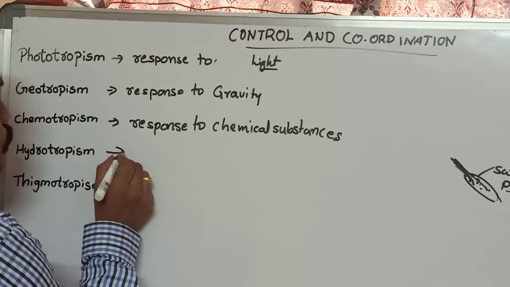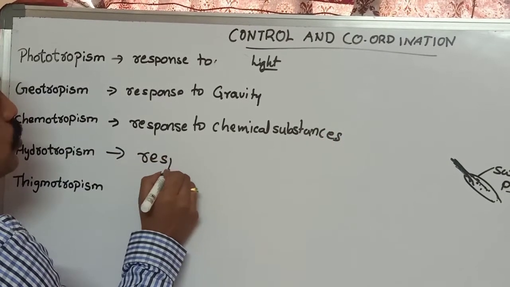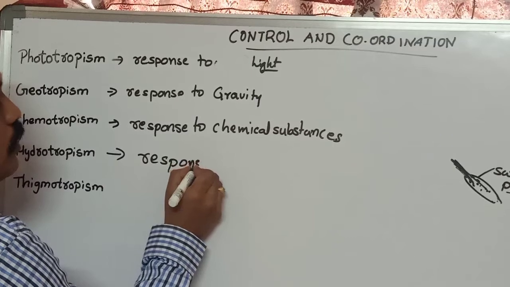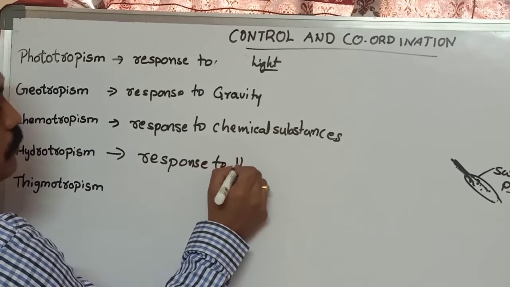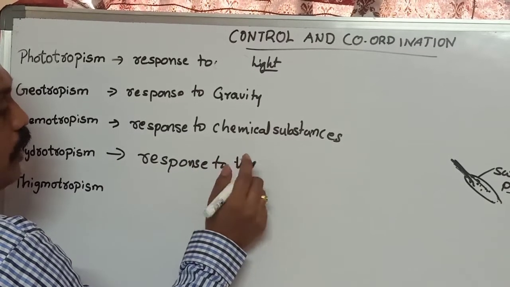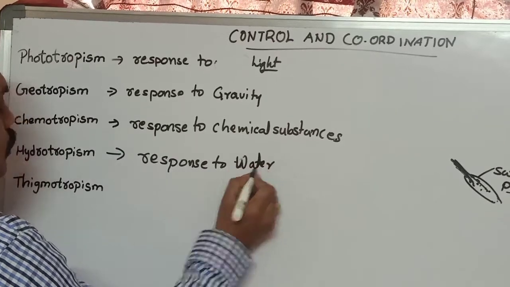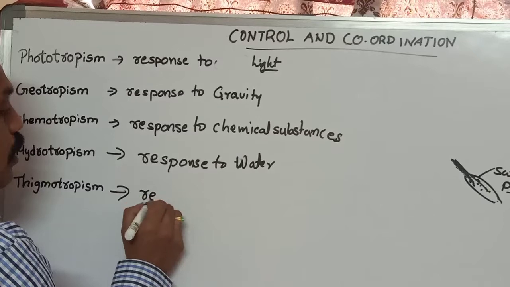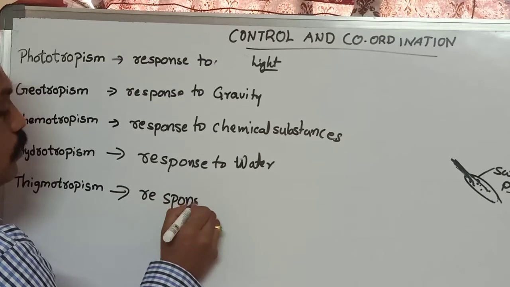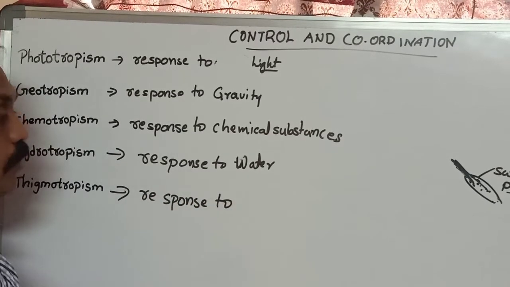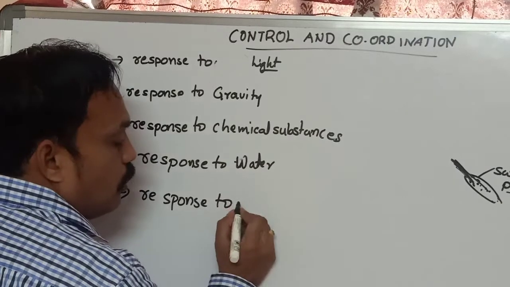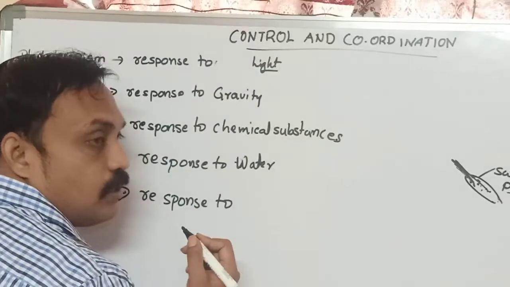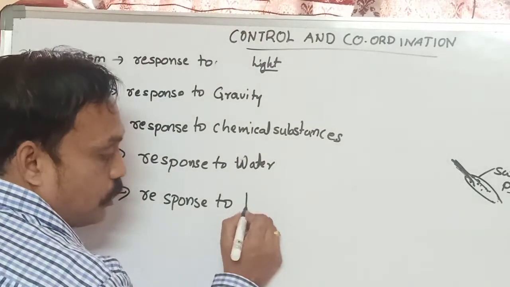And plants are showing response to water. Hydro means water. Plants are showing response to touch or mechanical variations or touch.